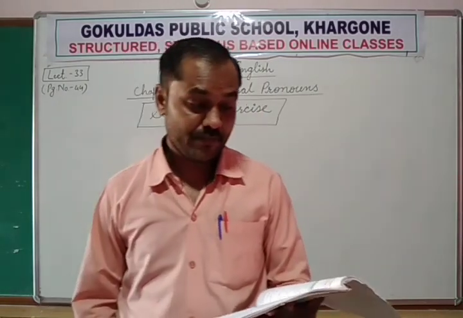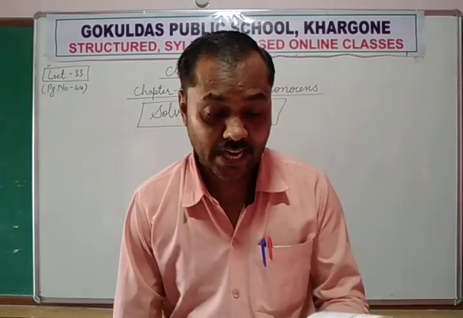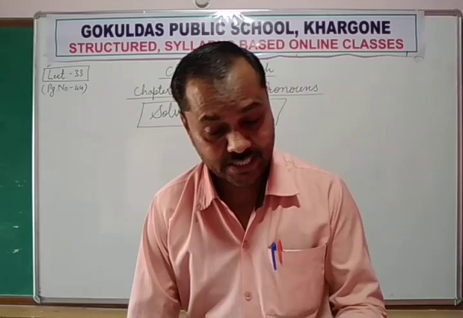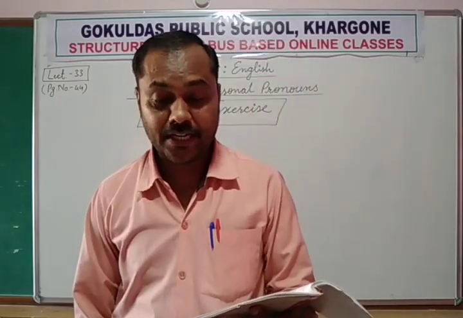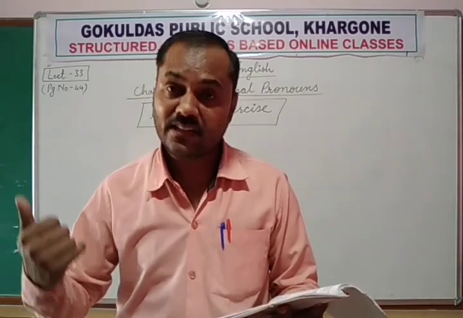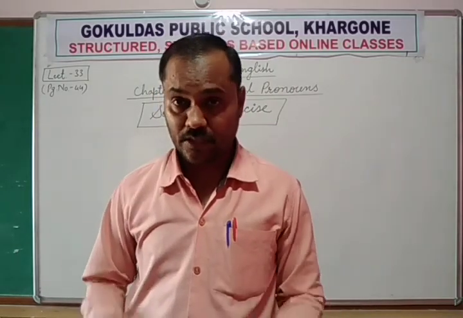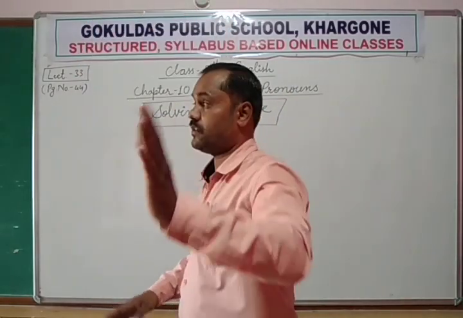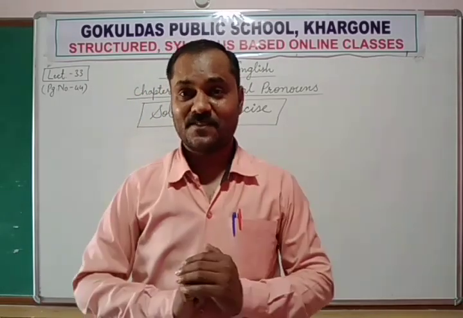Fifth sentence. Dinesh and Suresh work in an office. Second sentence: I am going to meet Dinesh and Suresh. Now Dinesh and Suresh are third person. I and you aside, Dinesh and Suresh mean third person. We are talking about third person, but they are two persons.